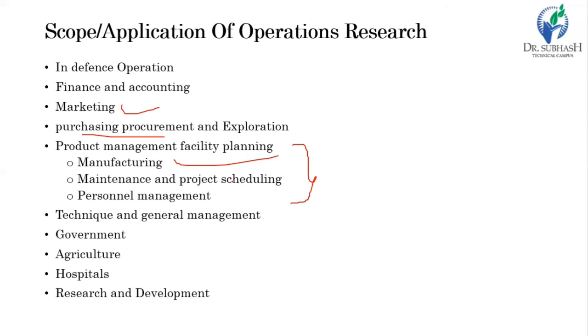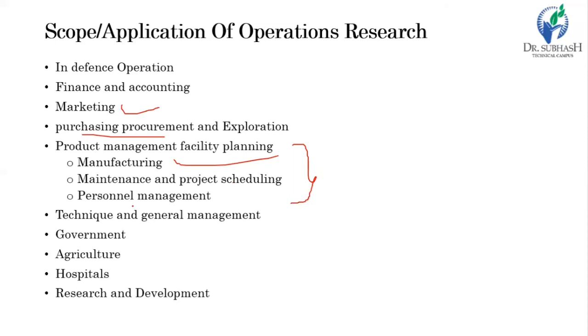Then facility planning: location and size of warehouses, the new plant, distribution centers and retail outlets, logistic layout and engineering design, transportation planning and scheduling. So in all these fields, operational research can be used.